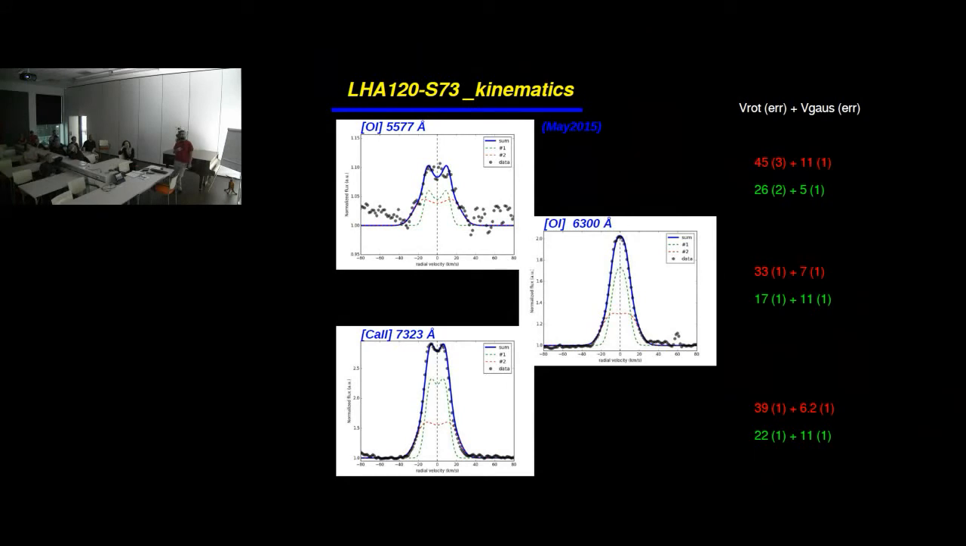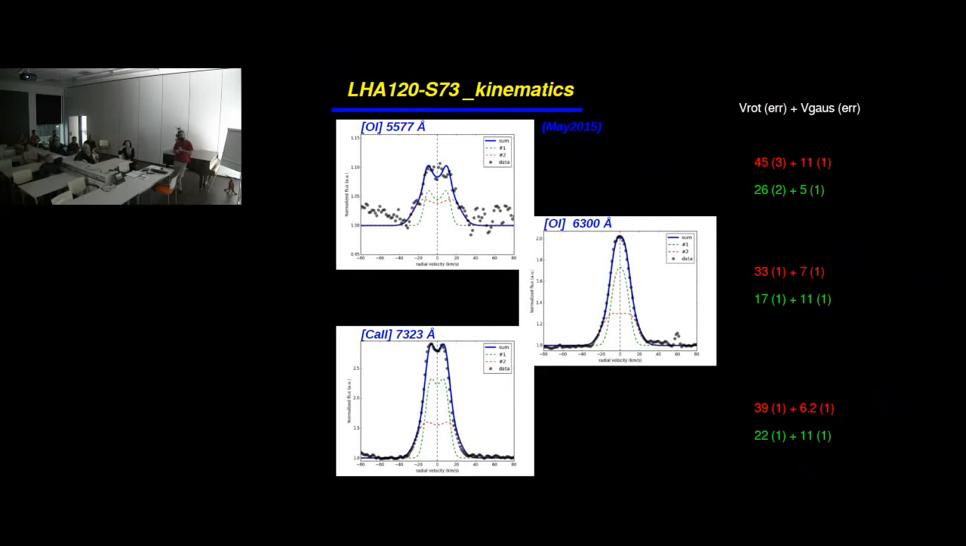Again, we need two rings with slightly different velocities to describe the oxygen line at 6300. And we also need two rings in order to fit the profile of the calcium line. What that means is that these lines are produced in at least two rings in every case.